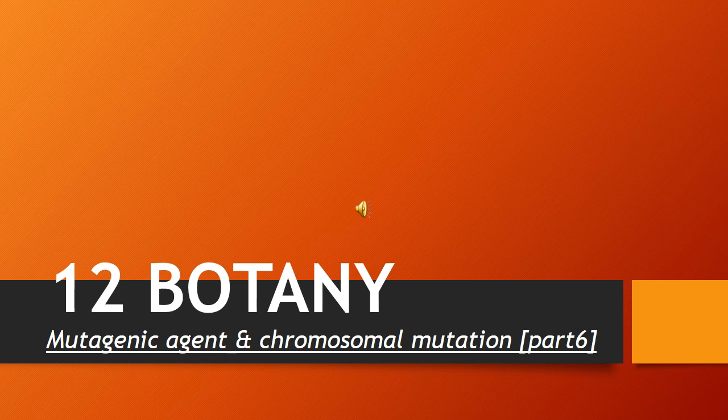Okay, let's come to our lesson. In the previous class we discussed more things about chromosomes, genes, heredity, and the chromosome theory. Now we are going to see about mutagenic agents. Last class we also learned about mutation. What is meant by mutation? A sudden change is called mutation. Okay, let's see in detail.